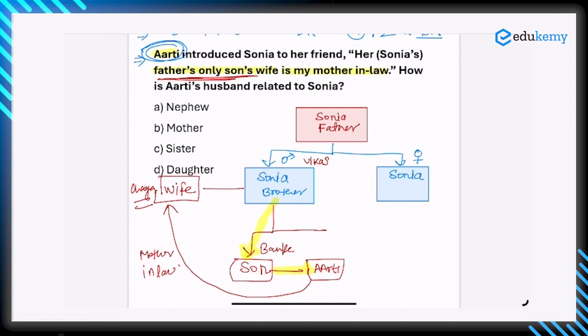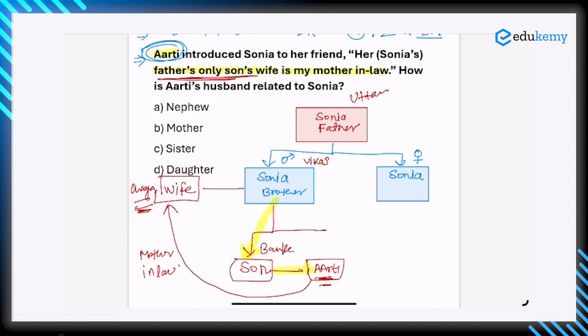Now this becomes very easy. Sonia's father's name is Uttam. Uttam has one son, Vikas, and a daughter, Sonia, and Vikas further has Bake as his son. Bake's wife is Aarti, and Vikas's wife is Chaya. So we can establish a relation here: Chaya is the mother-in-law of Aarti. So this question is telling us this.